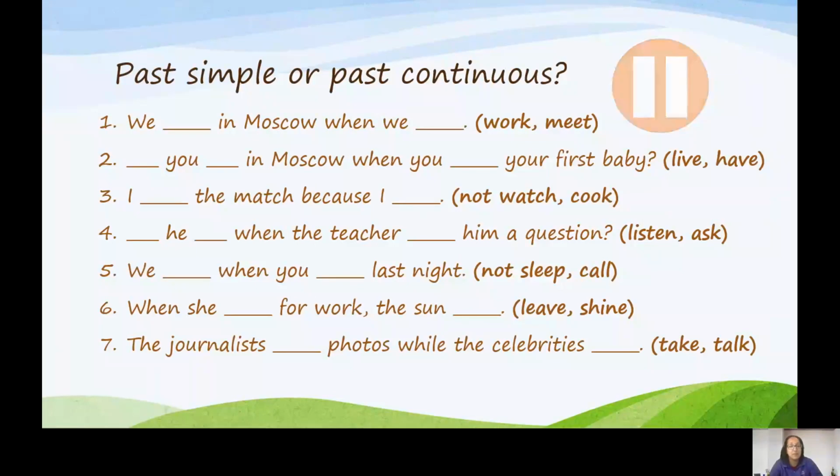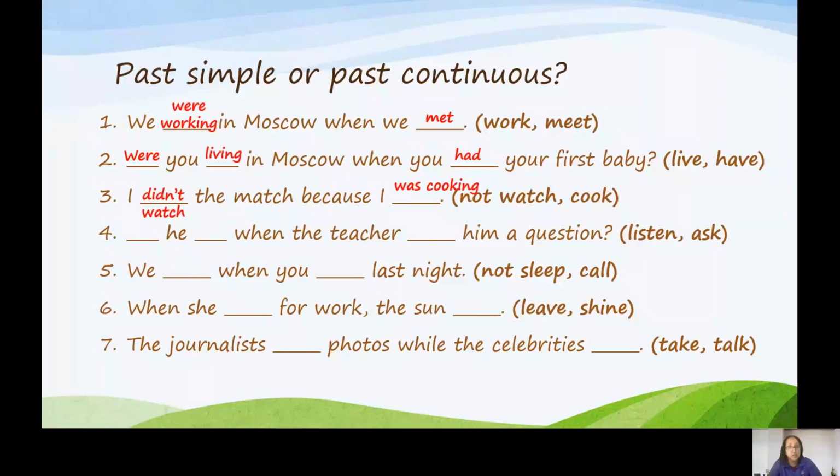Number 1. We were working in Moscow when we met. Meeting is a very short action, whereas working is a longer action. Were you living in Moscow when you had your first baby? I didn't watch the match because I was cooking. It took me a long time to cook.